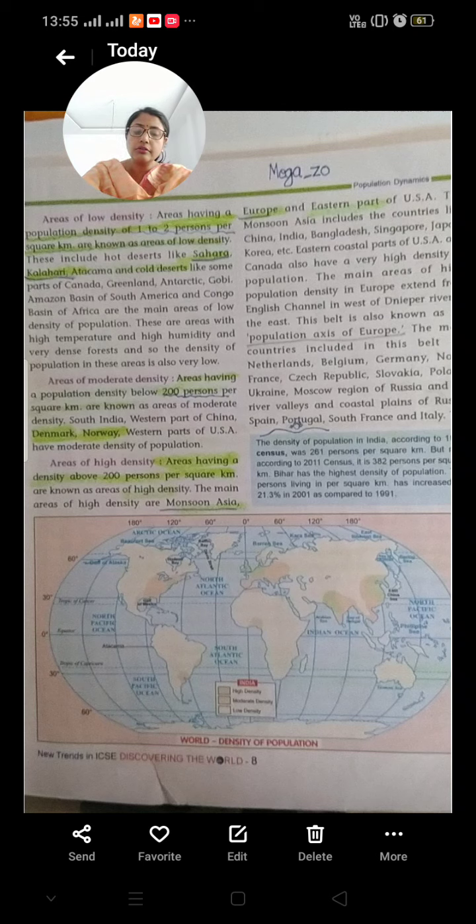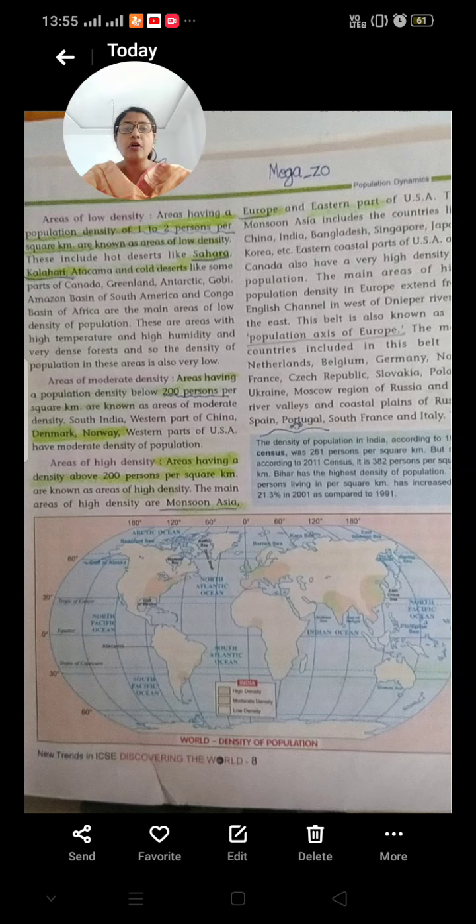Now there were areas with moderate density of population also. When there are around 200 persons per square kilometer, the area is said to be of moderate density. The moderate density of population was found in South India, western part of China, Denmark, Norway, and western parts of USA. They all have moderate density of population.